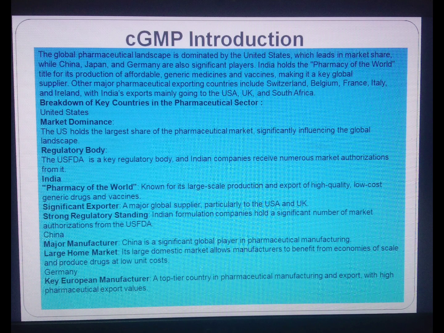China, major manufacturer. China is a significant global player in pharmaceutical manufacturing. Large home market: its large domestic market allows manufacturers to benefit from economies of scale and produce drugs at low unit cost. Germany, key European manufacturer, a top tier country in pharmaceutical manufacturing and export with high pharmaceutical export value.